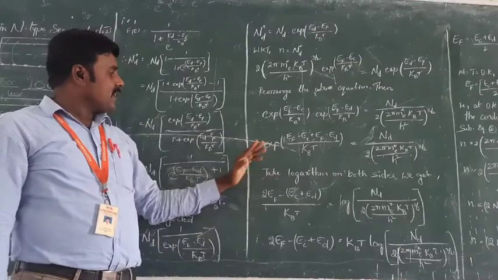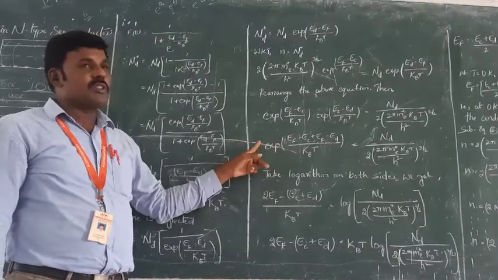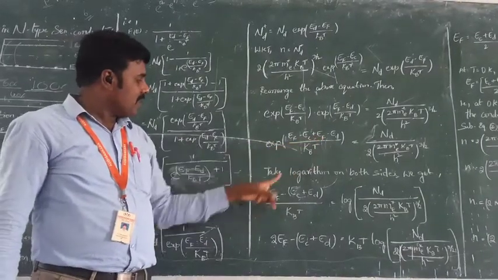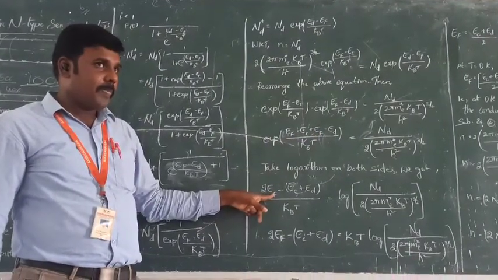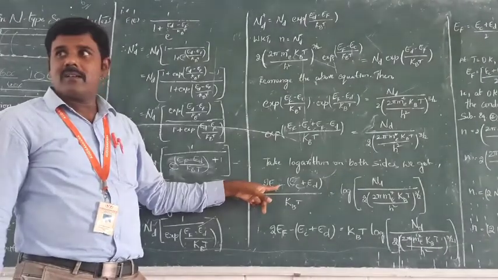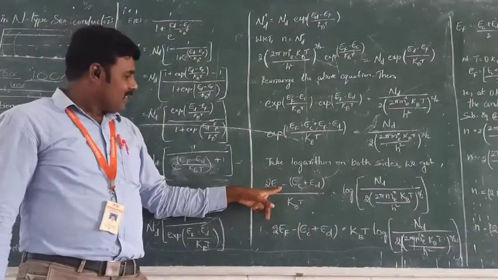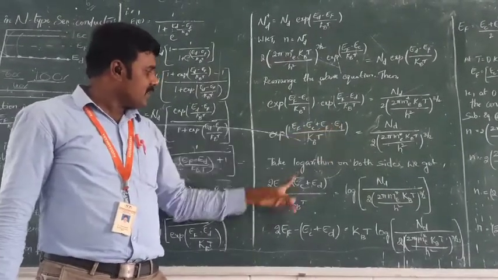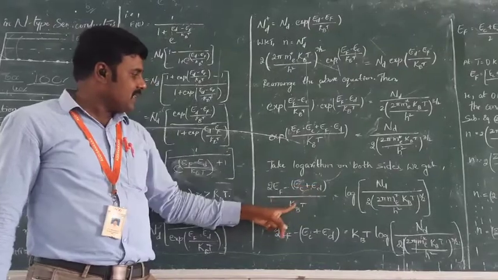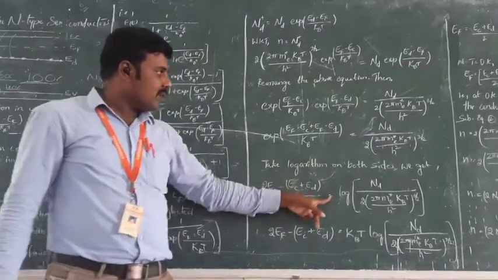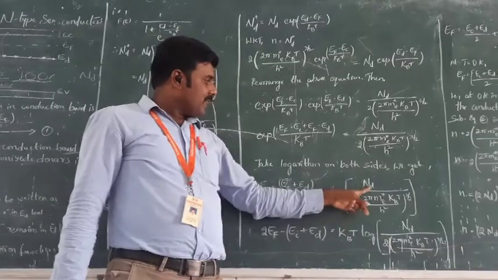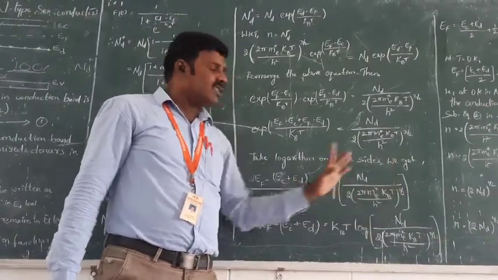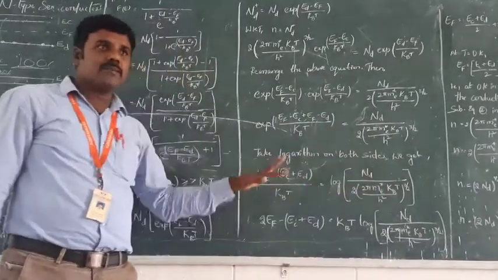On the left-hand side, logarithm and exponential are opposite and cancel each other. So finally we get Ef plus Ef, that is 2Ef, minus (Ec plus Ed), with minus common, by kBT, equal to log of Nd by 2 into (2 pi me star kBT by h square) to the power 3 by 2.